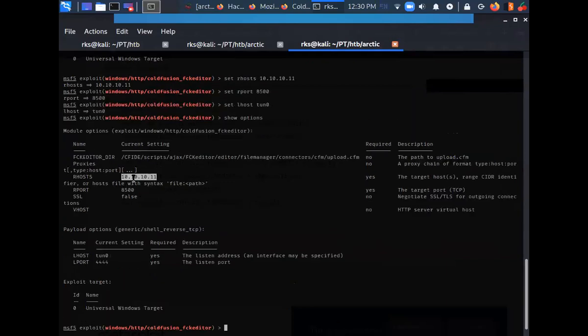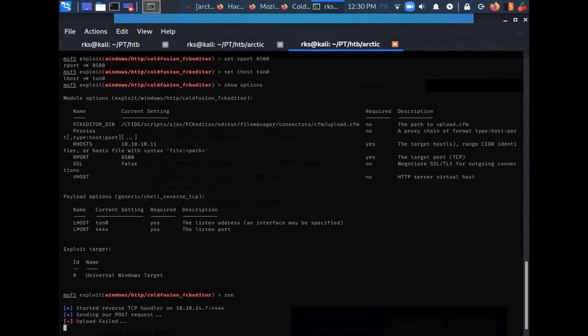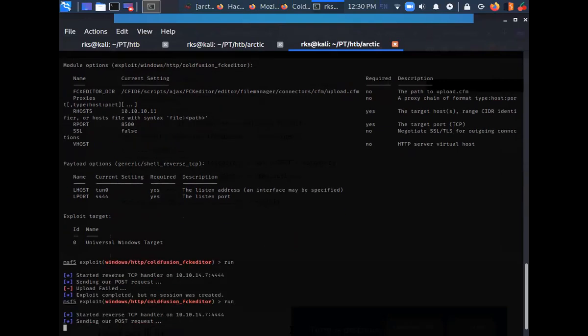The values have been set now. Okay. Now let's run this thing. And it says sending our POST request, upload failed, exploit completed, but no session was created. But did you just see how quick it was?